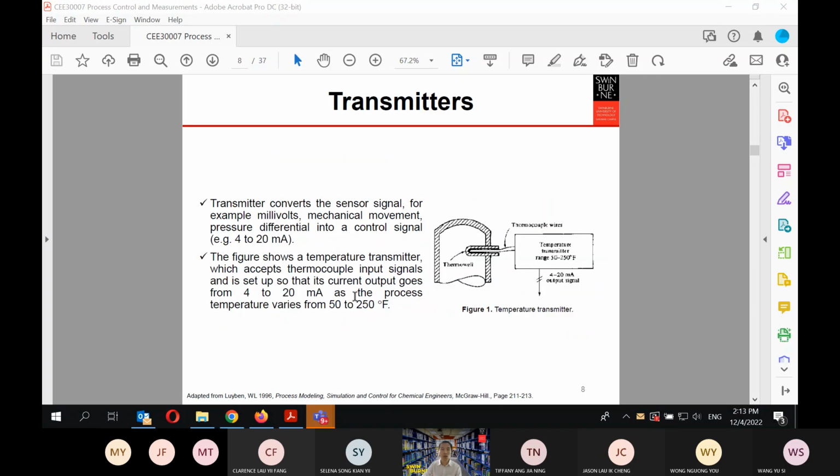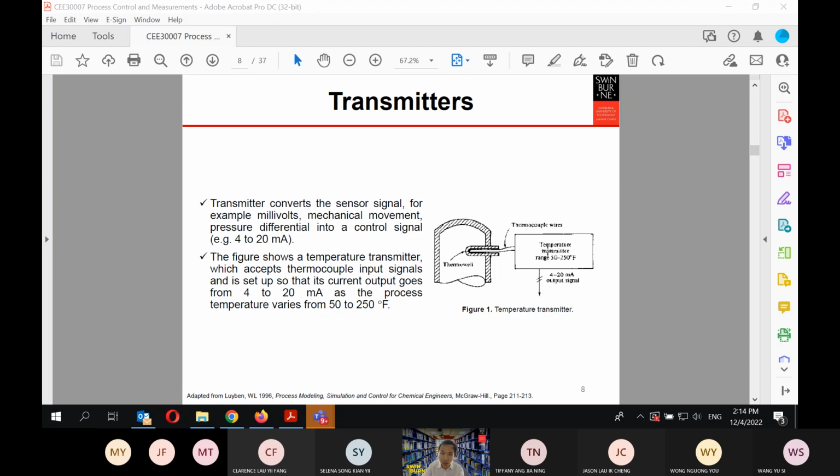After the sensors, the next one is the transmitter. The transmitter basically converts the sensor signal, for example millivolts, mechanical movement, or pressure differential, into a control signal. First you get the temperature from the thermocouple.